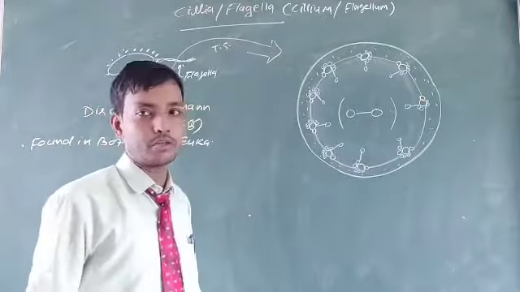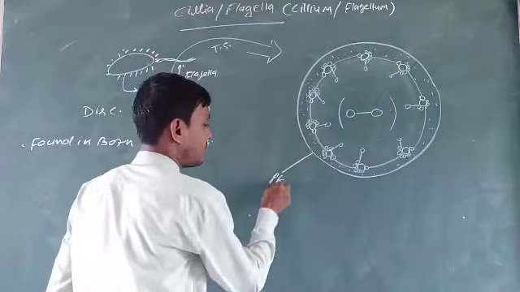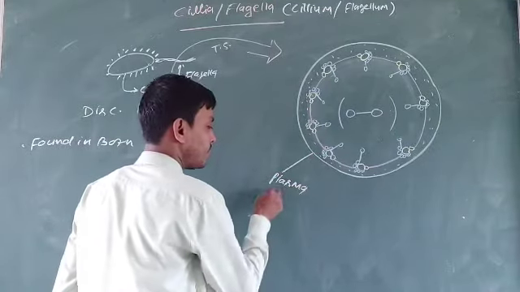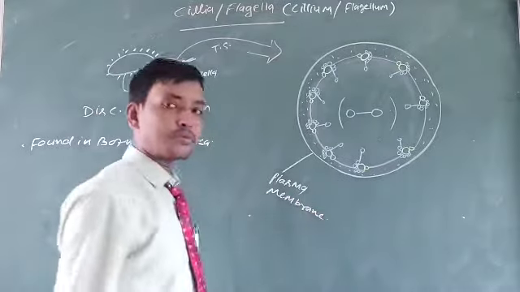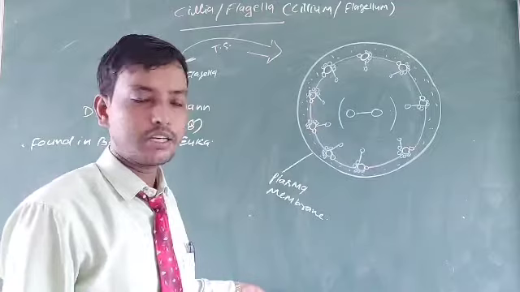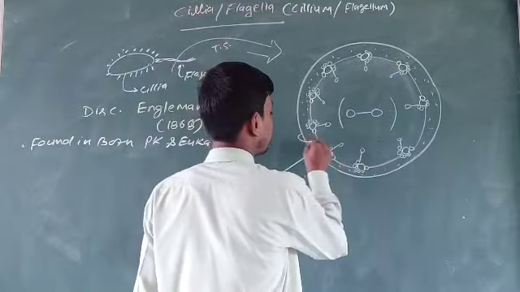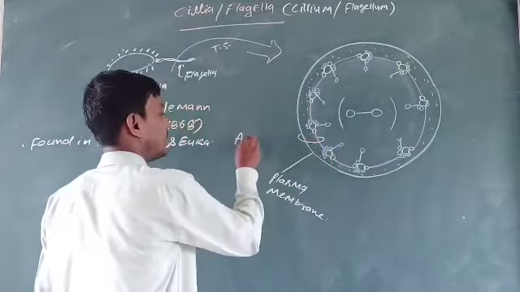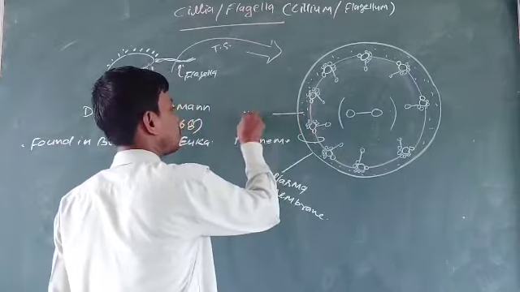So we will try to make this diagram. This is the plasma membrane. Many cell organelles behave as the cell, like cilia or flagella. It is covered by the plasma membrane, and this is known as axoneme, and this is known as exoplasm.